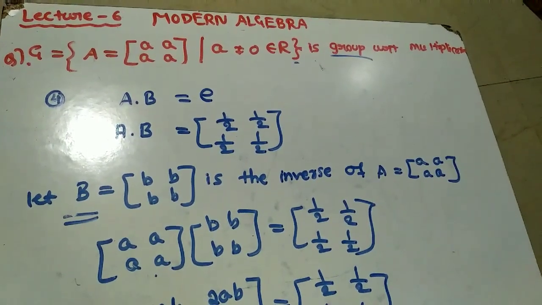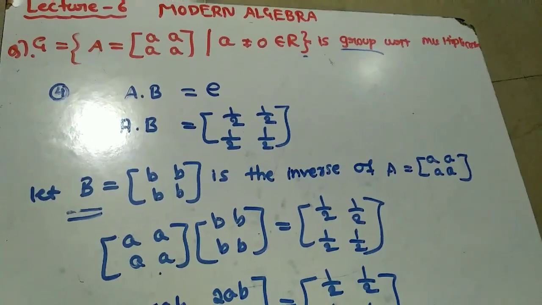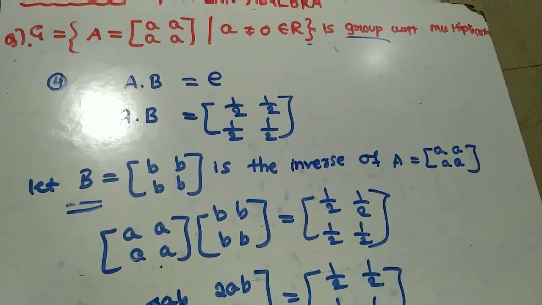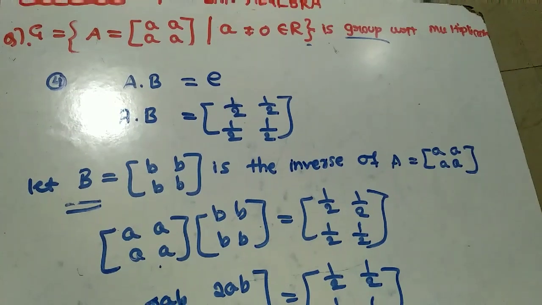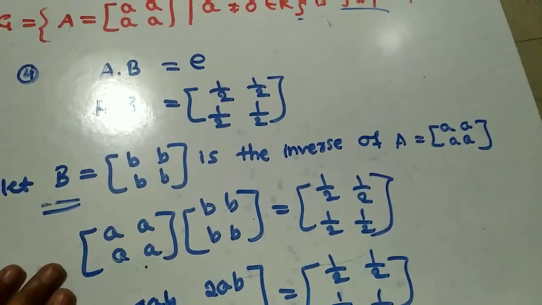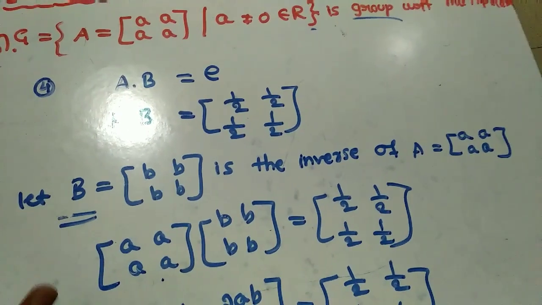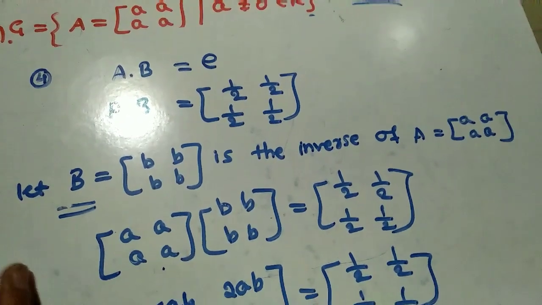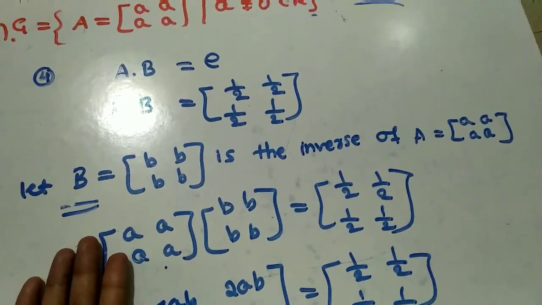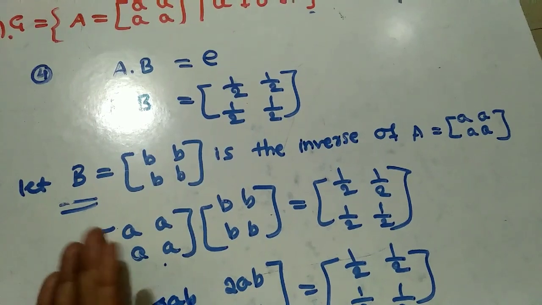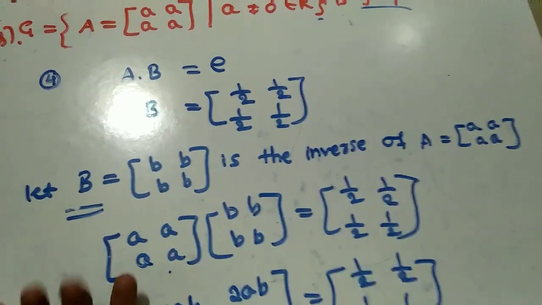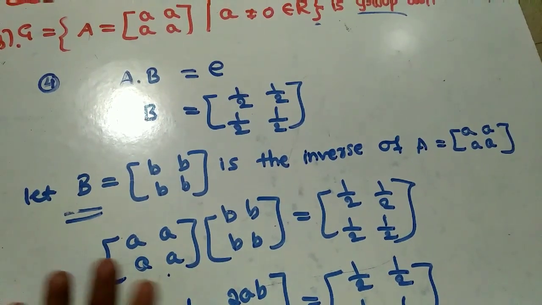I am going to end this video because it is a bit lengthy. If the video is lengthy, then of course you will get bored, and also topics will get confusing. So in lecture 6 I explained about the general linear group, and I took 2 examples to check whether it is a group or not. In lecture 7 we will see about the special linear group.